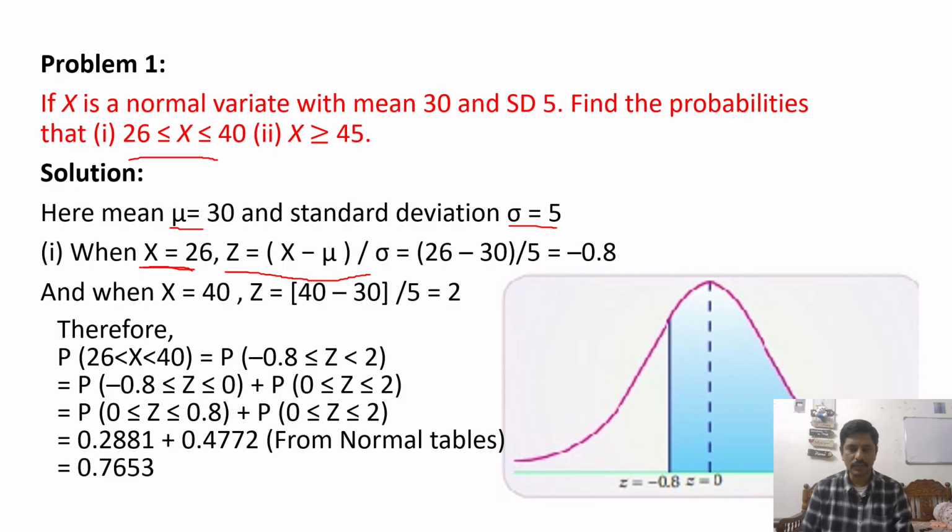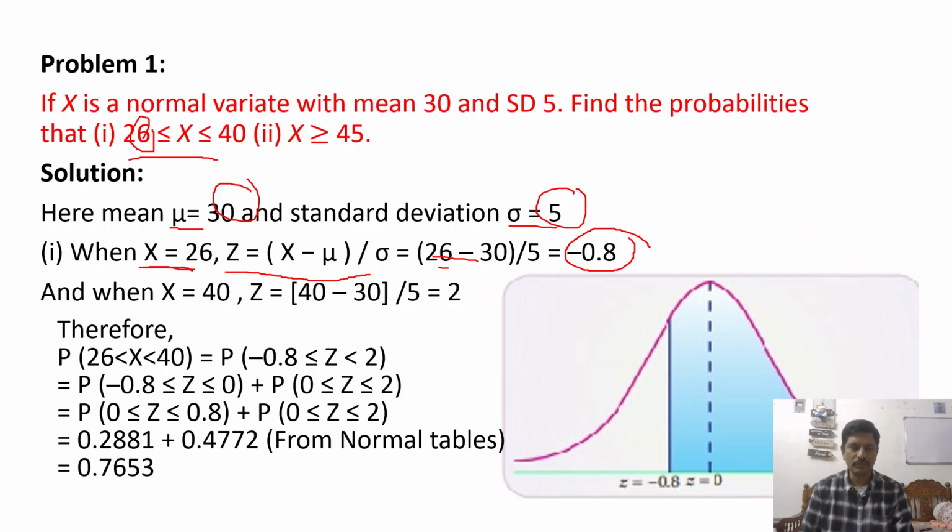I am substituting the values in this formula. z is equal to 26 minus 30, where x is 26, mu is 30, sigma is 5. So 26 minus 30 by 5. After calculating, use a calculator to calculate this value, we get it as minus 0.8, right?